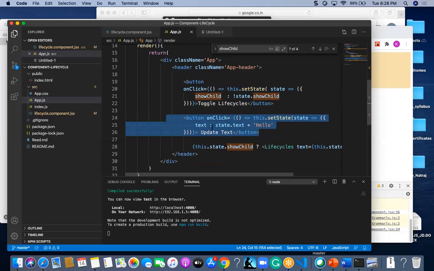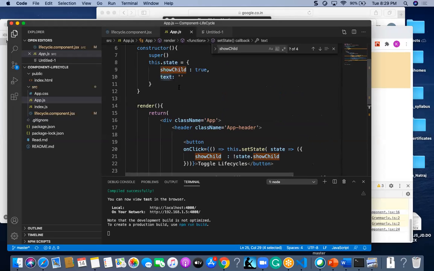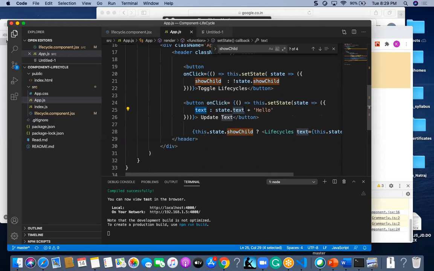I am going to update the state with some text value. Earlier I had taken this text value as some spaces, but here I am going to update the text with the hello value.